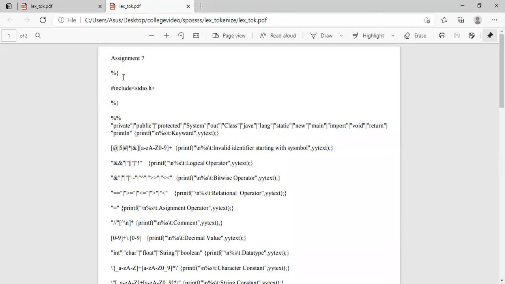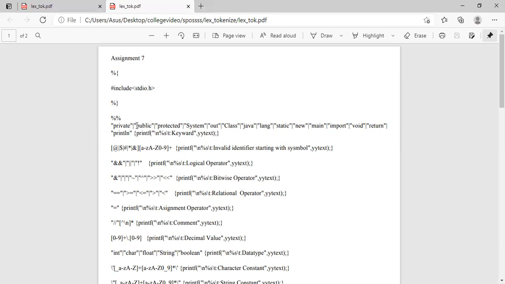Now this is actually the rule match part. We can say it is checking the category of particular tokens, and after identifying the category, it is displaying its type.